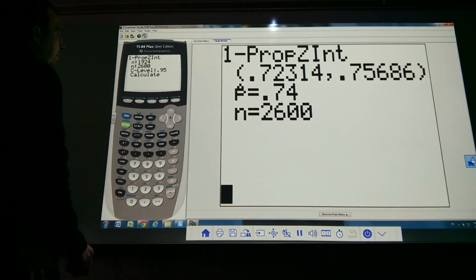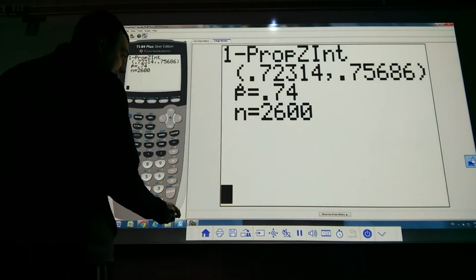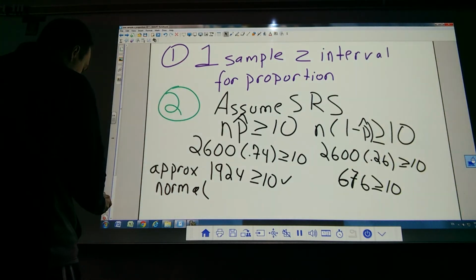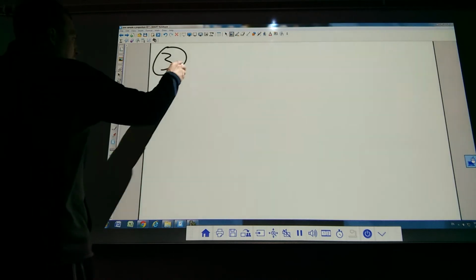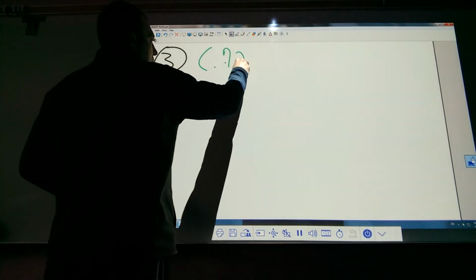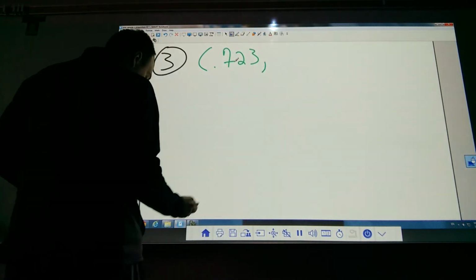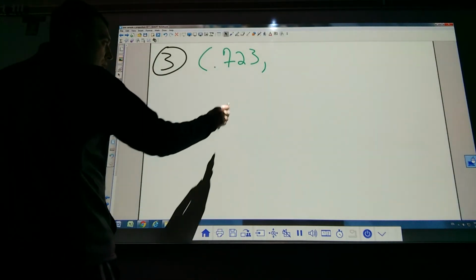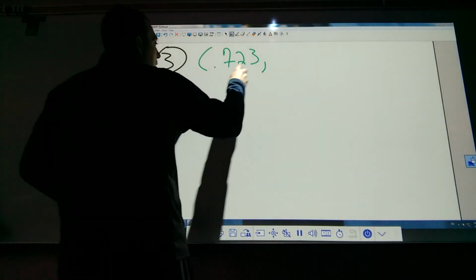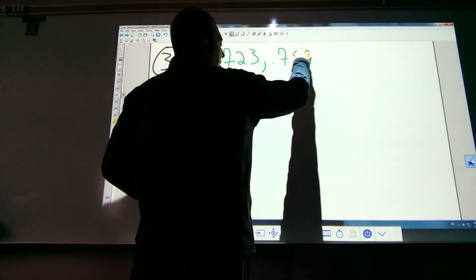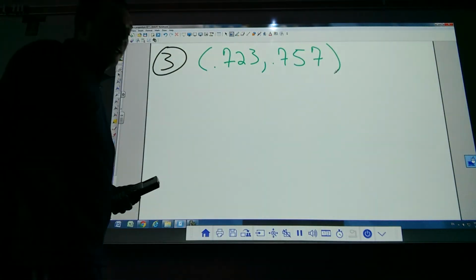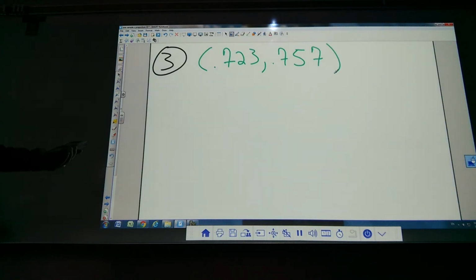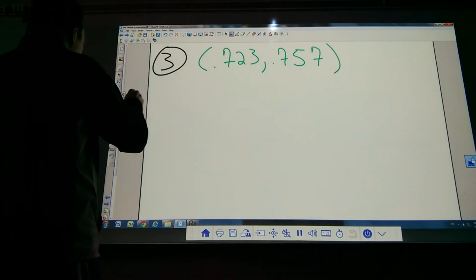Bada bing, bada boom. Between 72.3% and 76%. So 0.723 and 0.757. Okay, that's step 3. Use our calculator correctly. Step 4.